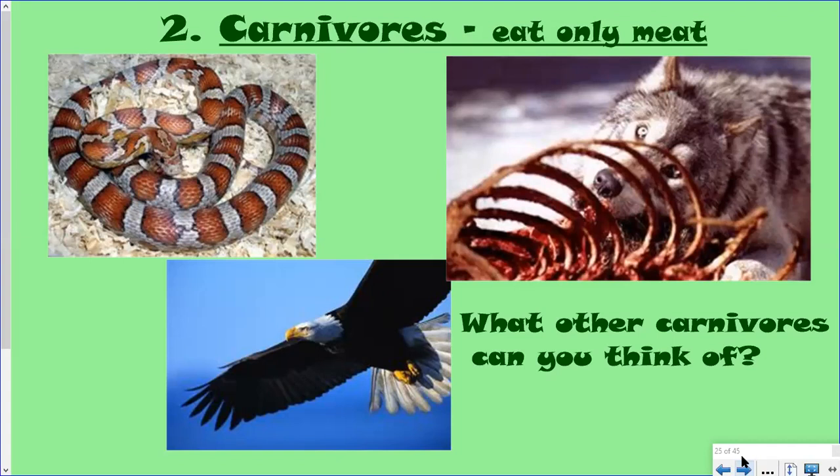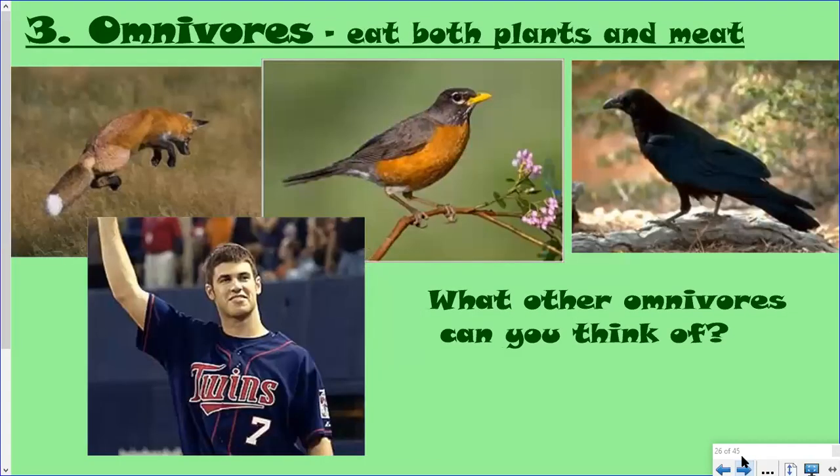Our next type of consumer is called an omnivore. These creatures eat both plants and meat. They're very adaptable. They eat plants and fruits, and they also eat meat. So a fox in that first picture there is an omnivore. He would prefer to eat meat, but a fox will get into a garbage can, or a fox will eat some berries once in a while. A robin there in the middle, his favorite food to eat is a worm, which is considered meat. But it also loves to eat mulberries and other fruit from plants. So it's an omnivore.